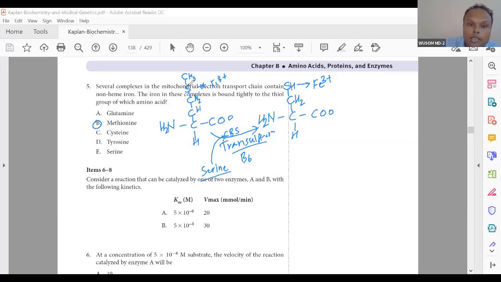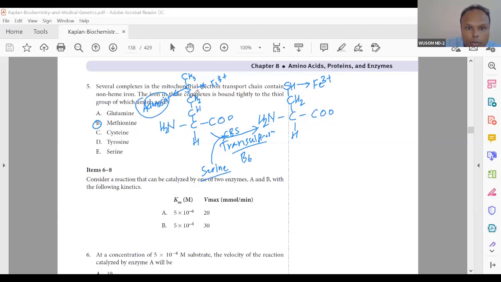Now this is utilized at this position. The nucleoside adenosine will bind here, and because adenosine is a bulky group, it will draw electrons toward its side.